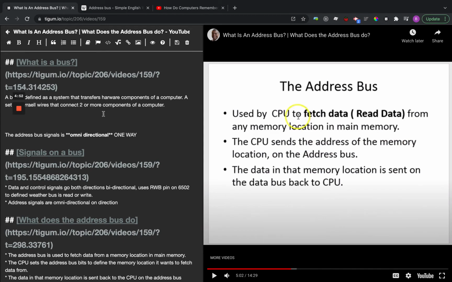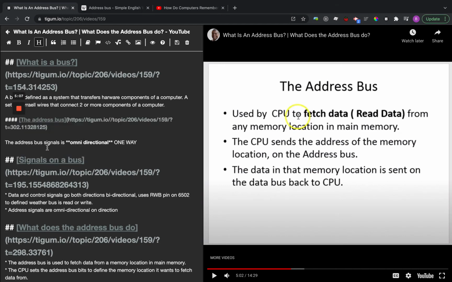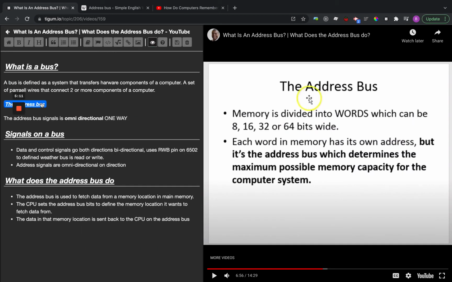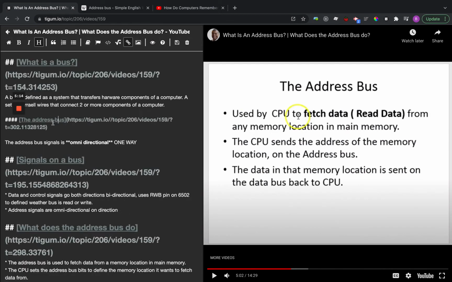I'll just go to here. So if I go Control T like this, you can see this little pop-up shows up, and it gives you a little dialogue to put in the point in the video that you want to give a title. So when I go like that, it will create a little link here, and if I'm somewhere else on the video, I can go back to it like this. So that'll show you that again.